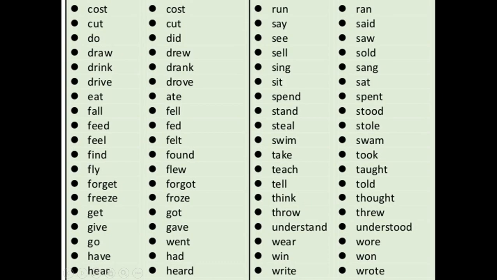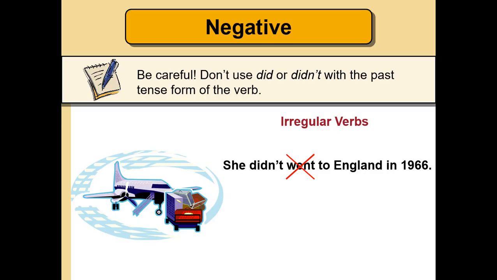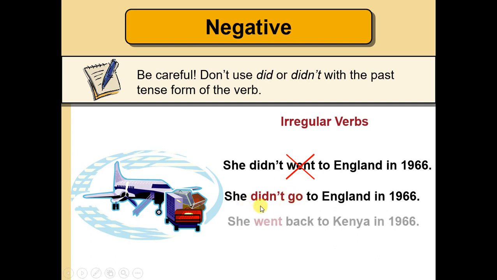Okay. She didn't went, incorrect. What is the correct sentence? She didn't go to England in 1966. Didn't go, the present here. And the affirmative? She went.